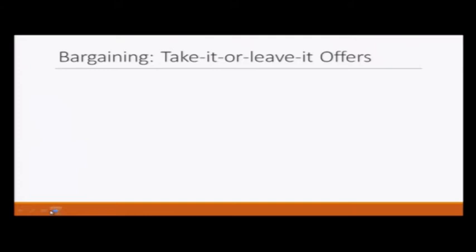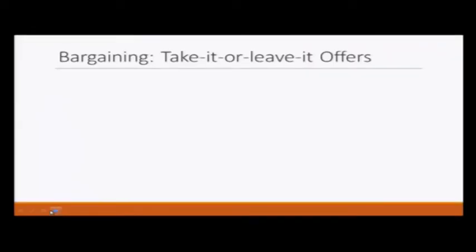So, let us talk about a very simple form of bargaining, that is take it or leave it offer. It may sound familiar, but let me repeat again. There is a player 1 and there is a player 2. So, 2 player game. Player 1 and player 2 can be buyers or seller, but we will get out of this buyer and seller setting. So, we will just talk about 2 players.